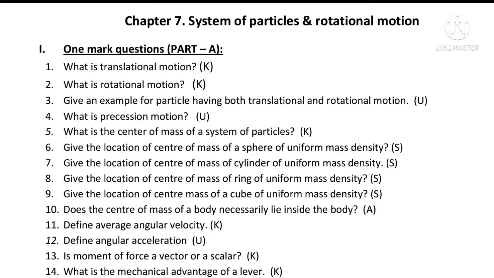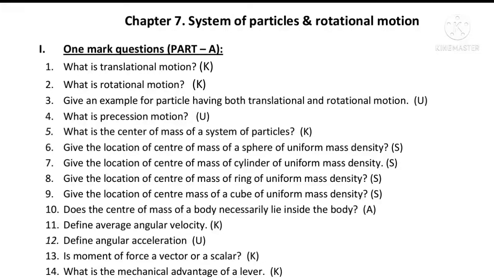Does the center of mass of a body necessarily lie inside the body? Answer: no. Define average angular velocity. The angular velocity of a body or a particle is defined as the ratio of the angular displacement of the body or the particle to the time interval during which this displacement occurs.